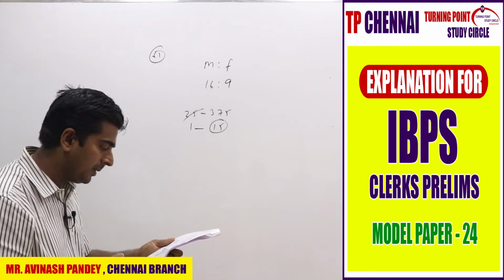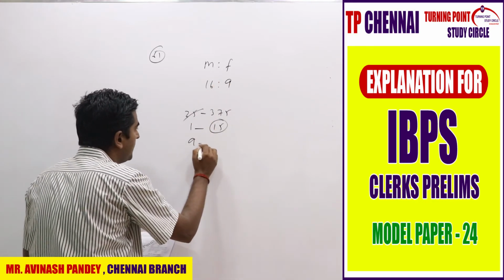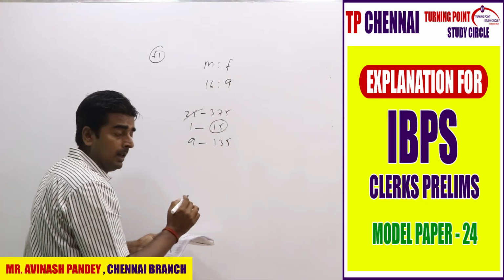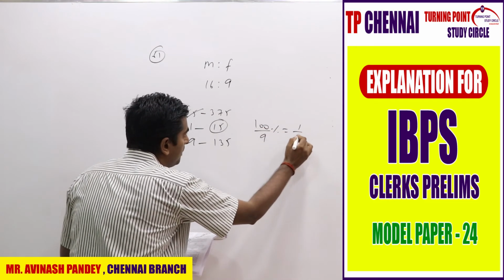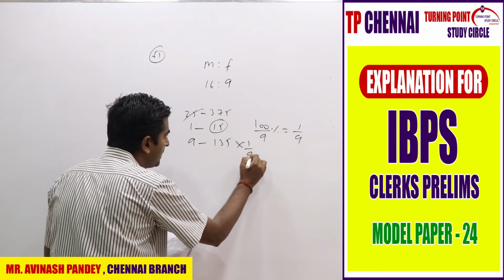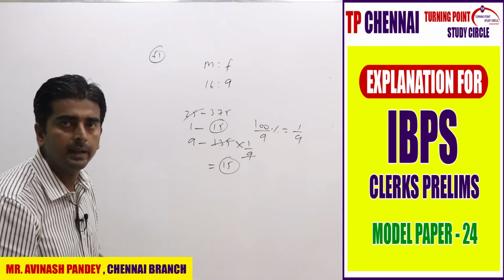Now they are saying that the total number of professors in the same year and the same college is 100 by 9% of the total number of females from the same college. Female is how much? 9 parts. 9 parts is 135. What is 100 by 9%? It is 1 by 9. So take 1 by 9 of this number. So what is my answer? My answer is 15, which is the second option, right?